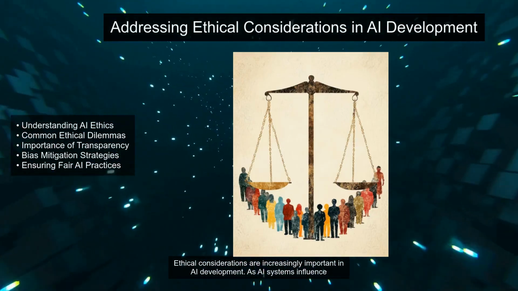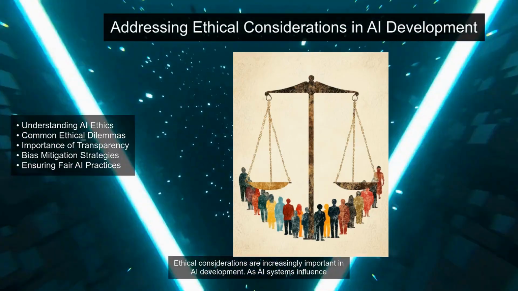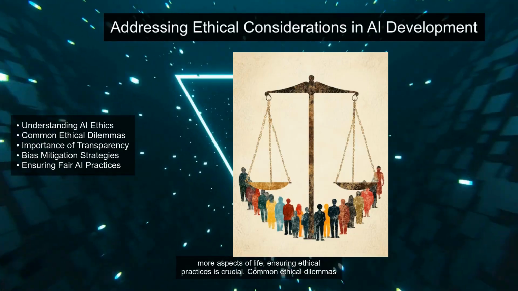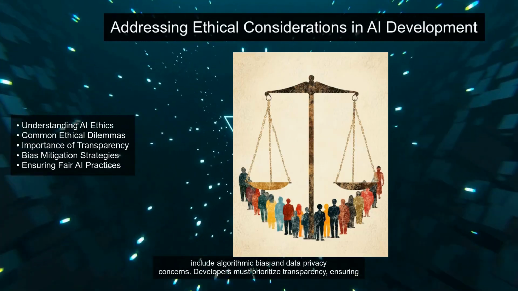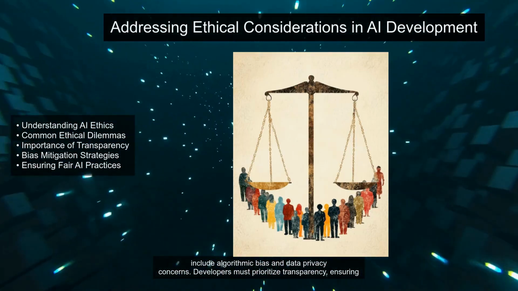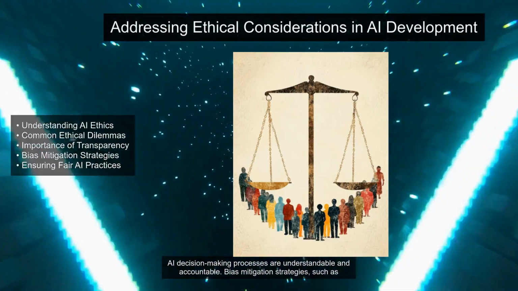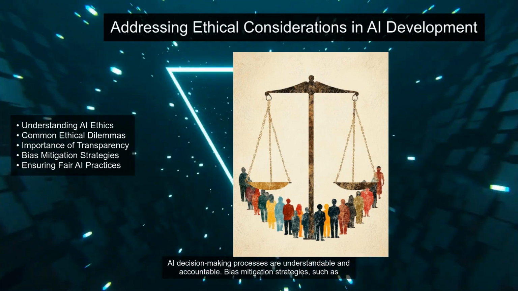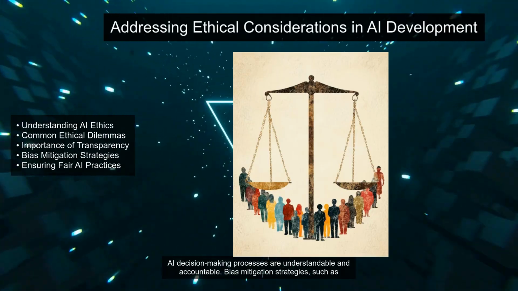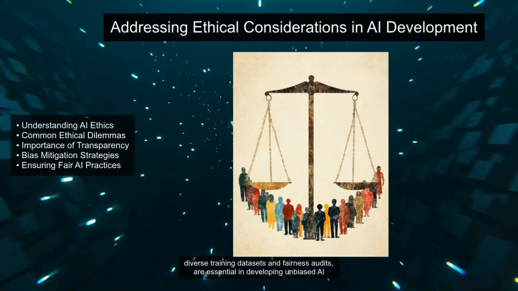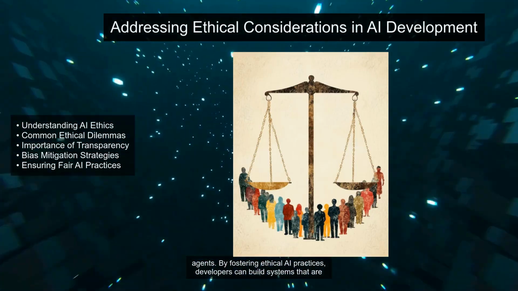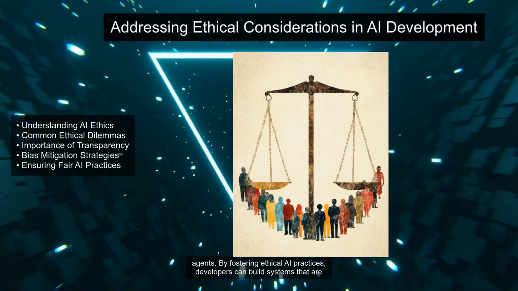Ethical considerations are increasingly important in AI development. As AI systems influence more aspects of life, ensuring ethical practices is crucial. Common ethical dilemmas include algorithmic bias and data privacy concerns. Developers must prioritize transparency, ensuring AI decision-making processes are understandable and accountable. Bias mitigation strategies, such as diverse training datasets and fairness audits, are essential in developing unbiased AI agents.